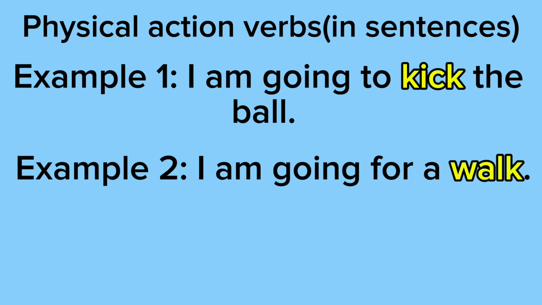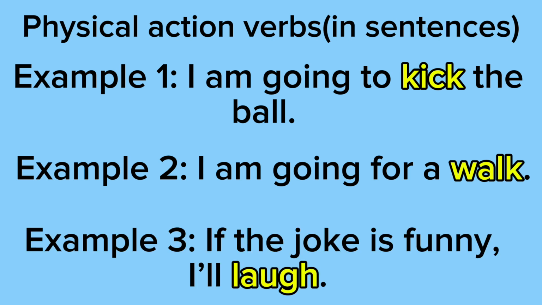Example 2 says, I am going for a walk, and walk is our physical action verb in this sentence. Walking is something that you can see someone do, and is obvious. Example 3 says, if the joke is funny, I'll laugh. So laugh is the physical action verb in this sentence, and that's something that's obvious, like you can clearly see someone laughing. So just remember that physical action verbs are on the obvious side.